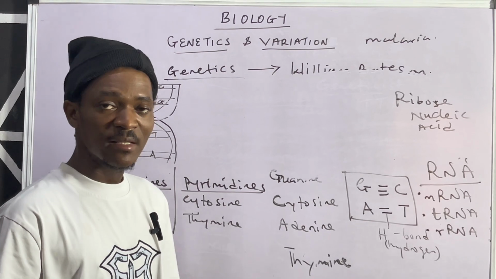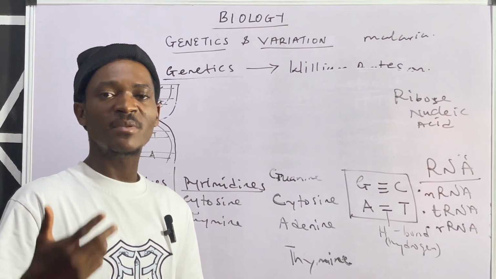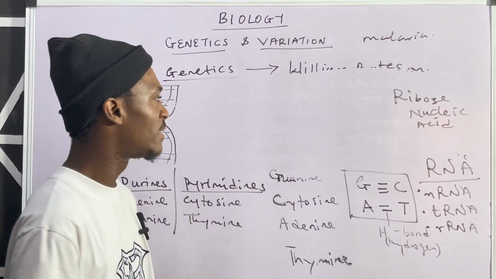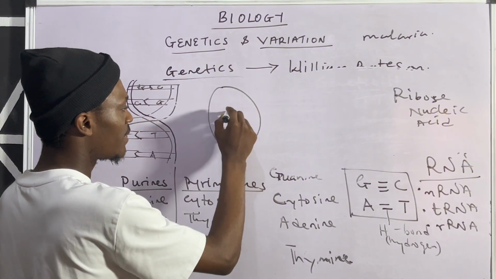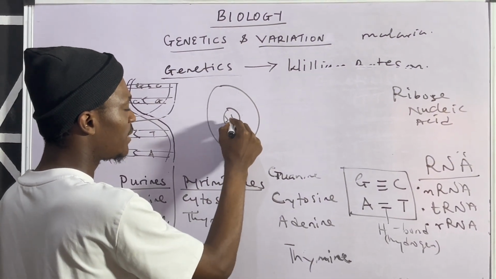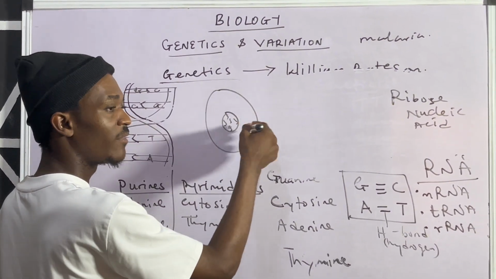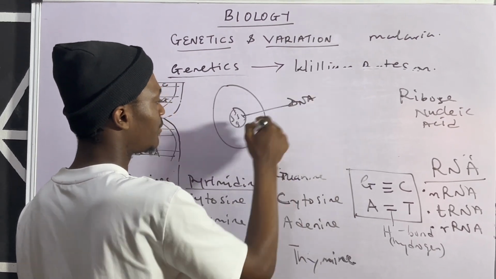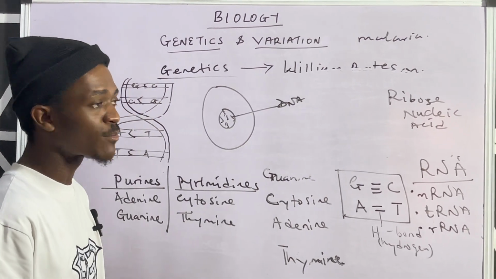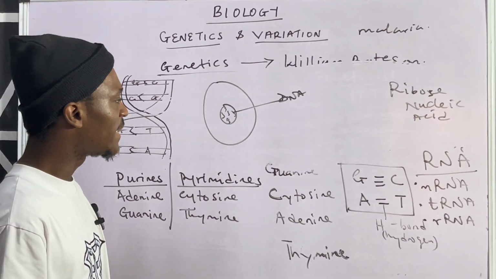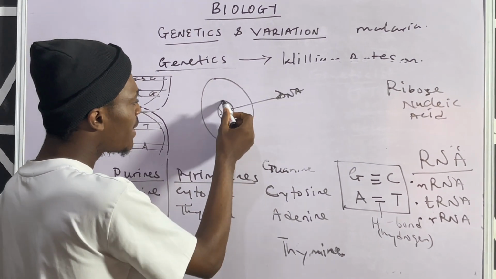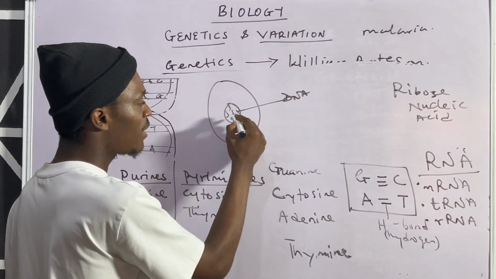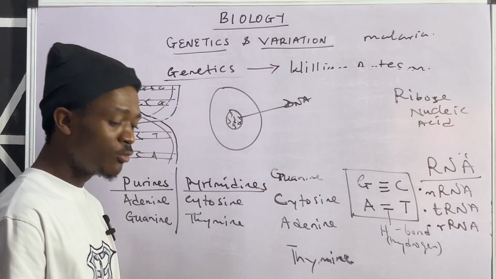Now, basically, during enzyme synthesis or protein synthesis, remember I drew the cell and then I said this was the nucleus. Within these thread-like structures is where you have the gene as well as DNA. So let's just say the DNA is here. Within the environment of the nucleus, we have pore-like structures called the nucleolus.